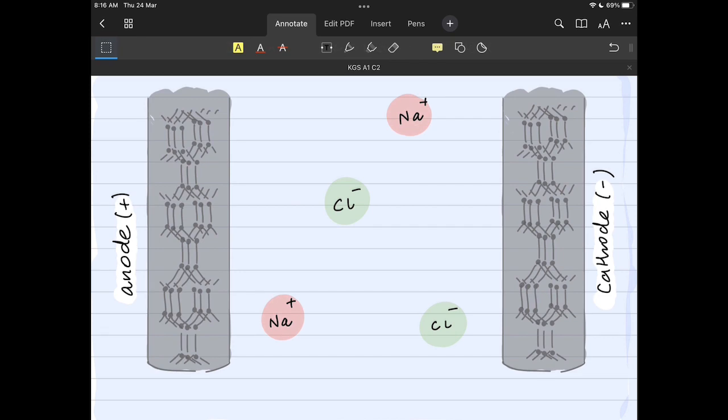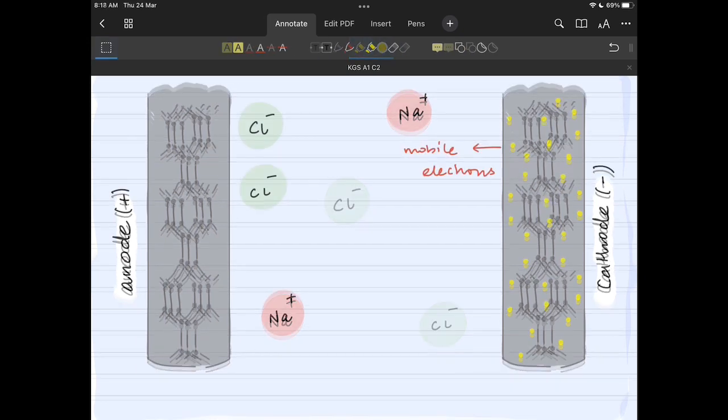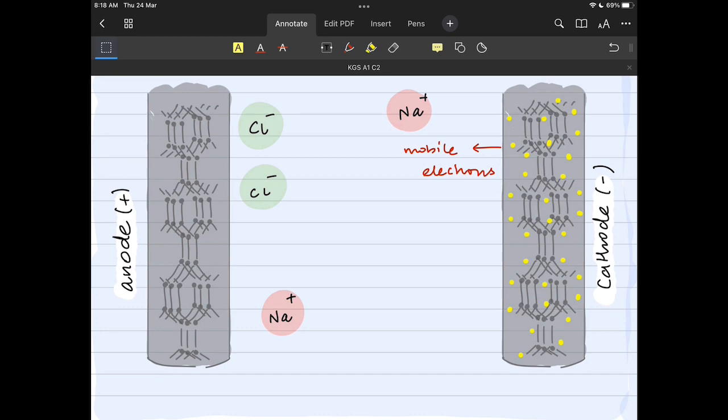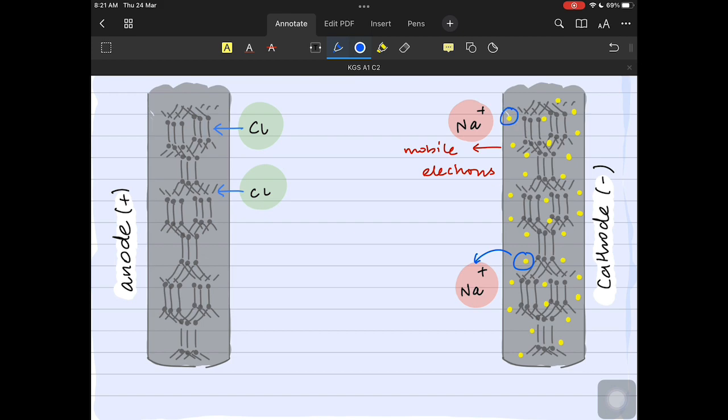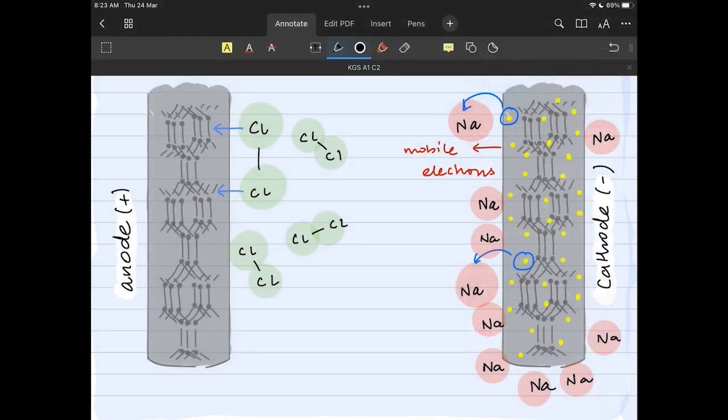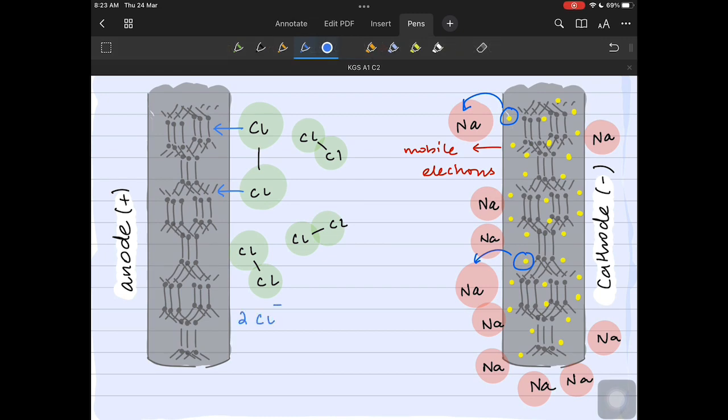I am showing you the hexagonal rings of the graphite for it to be on a molecular level. The cathode is the negative terminal, so it has a lot of extra electrons. The sodium ions will be attracted towards the cathode and the chloride ions will be attracted towards the anode. The chloride ions will lose their electrons and become simple atoms, while the sodium ions will gain electrons on the cathode to become normal sodium atoms. Sodium atoms will be received on the cathode, and Cl2 molecules, which are diatomic molecules, will be received on the anode.